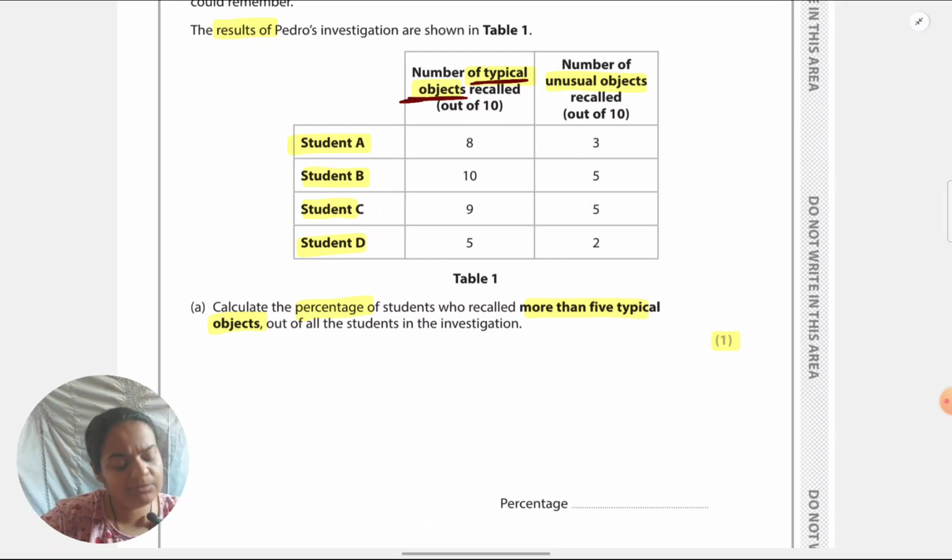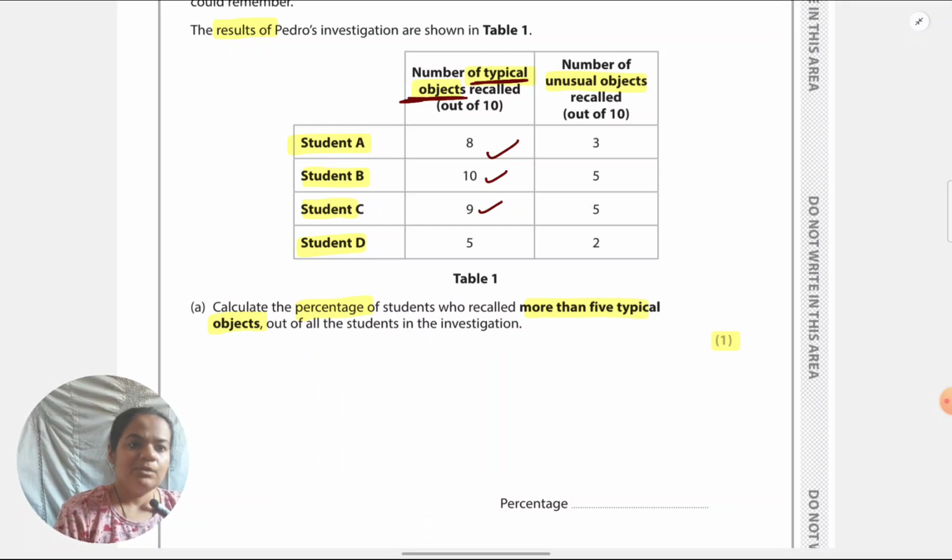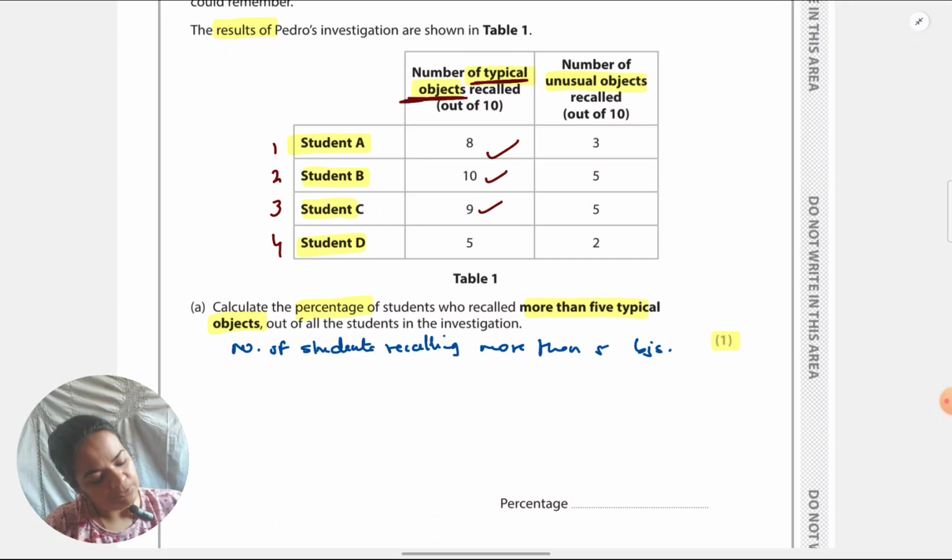They have mentioned in the beginning only, even if we have missed that in the situation, they have named only 4 students, A, B, C, D. So there are 3 students who have recognized more than 5 objects, and totally there are 4 students. So how I like to put it, though not compulsory, number of students recalling more than 5 objects is equal to 3.